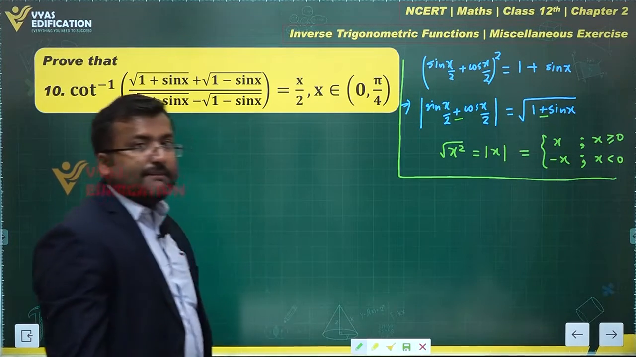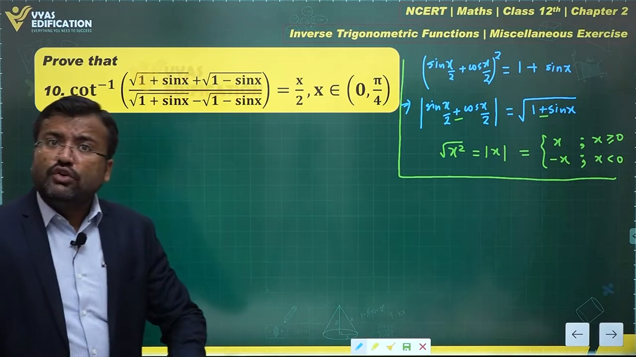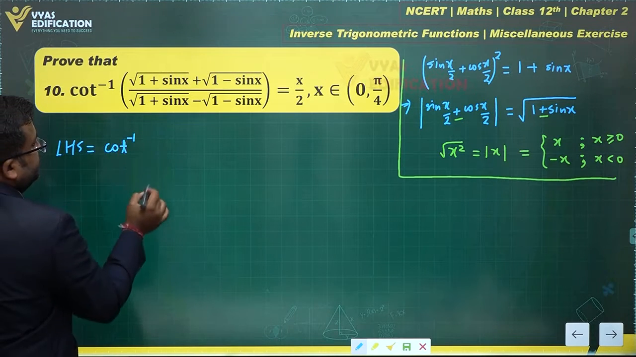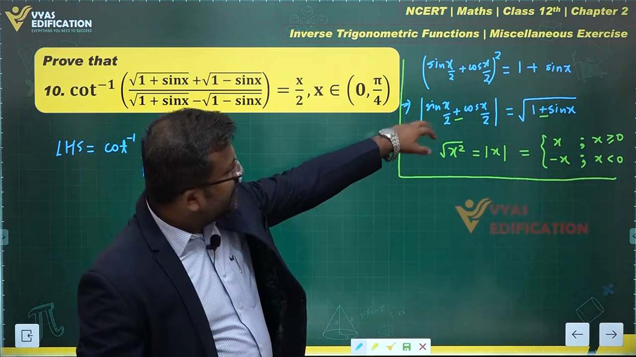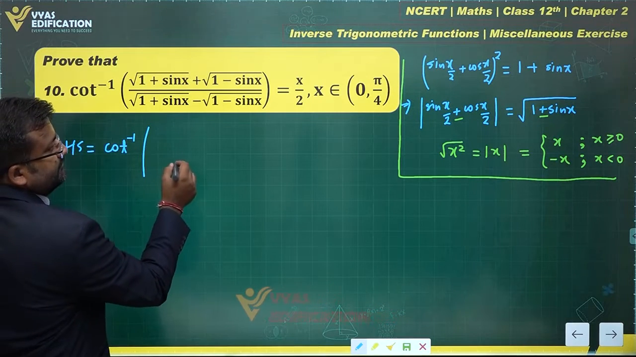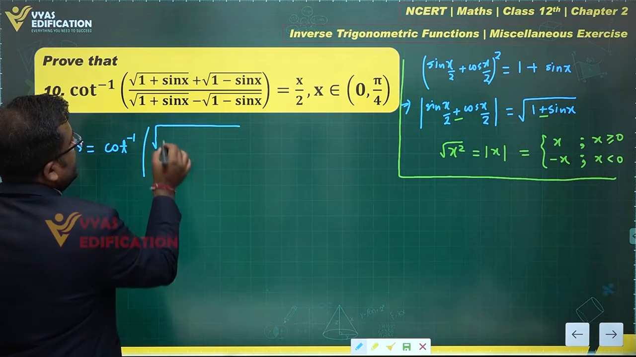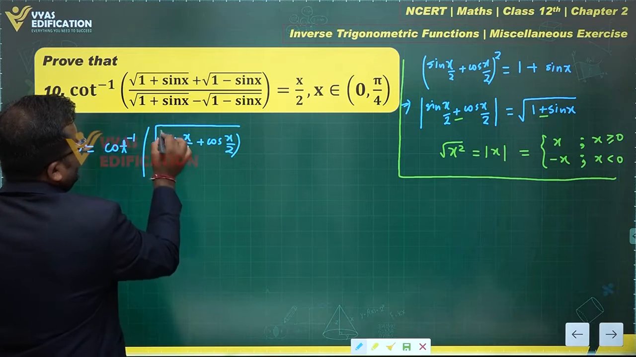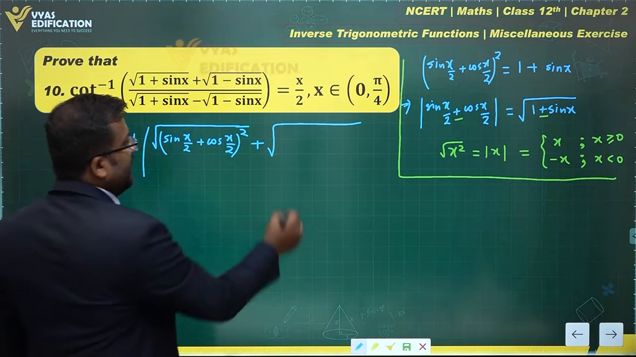Since we know these things, can we apply these concepts on this question over here? What do you want to do? Let's take a look at this. I have something in the LHS. What's that? Cot inverse of under root of 1 plus sin x. I want to write under root of 1 plus sin x as modulus of this. Is that okay? Yes. This will be equal to simply under root of (sin x/2 + cos x/2) whole square, plus under root of (sin x/2 − cos x/2) whole square.